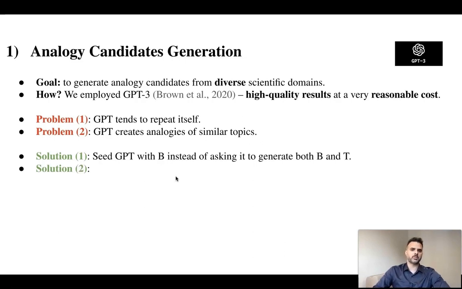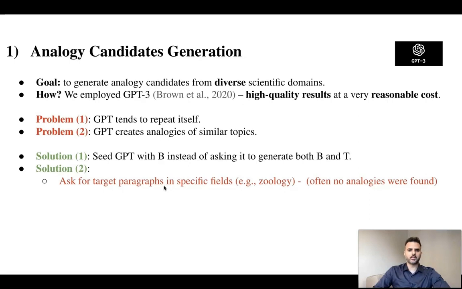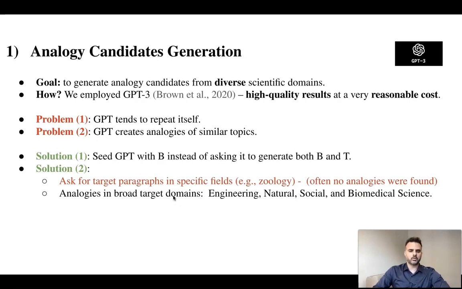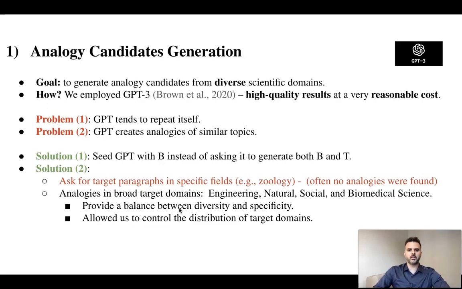To solve the problems of similar topics, we first tried to ask for target paragraphs in specific fields, but then often no analogies were found. Then we decided to select analogies in broad target domains such as engineering, natural, social, and biomedical science. This provided us a balance between diversity and specificity and also allowed us to control the distribution of the target domains.